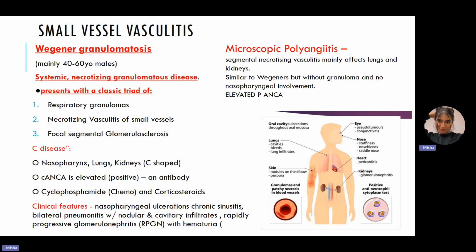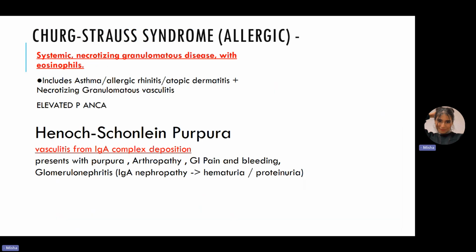I've also mentioned for Wegener's like a mnemonic, so we can say that it's a C disease because in the nasopharynx, lungs, and the kidney, they normally produce a granuloma, the respiratory granuloma, which is non-caseating. It's a kind of like a C shape. We can see C ANCA, which is elevated, and the treatment is corticosteroids or cyclophosphamide. Great.